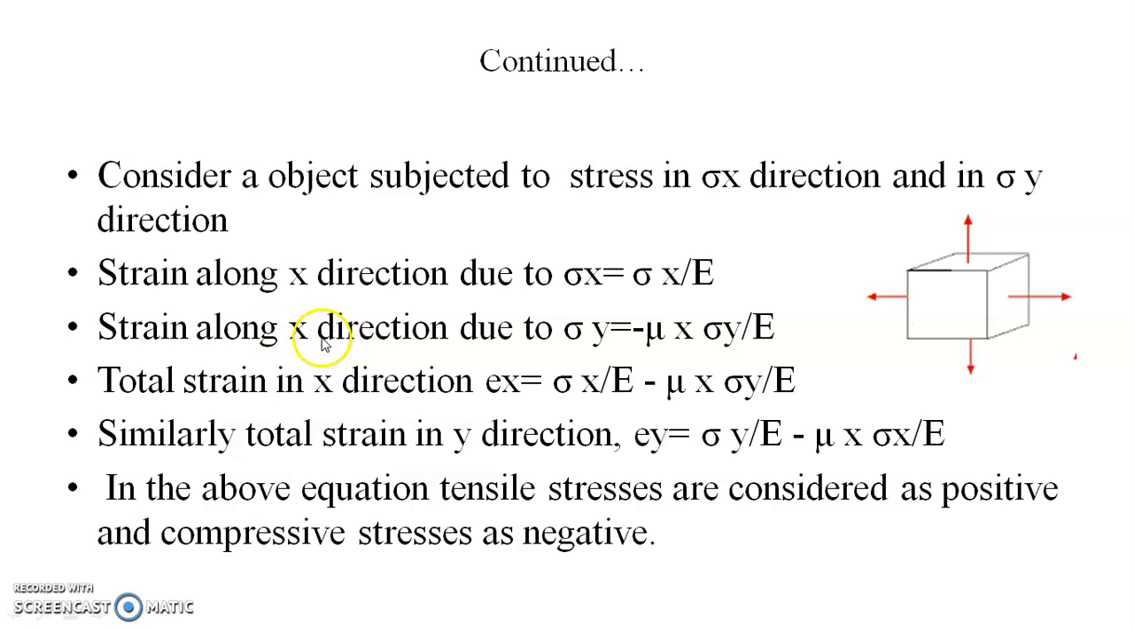Similarly, strain along the x direction due to sigma y. Along the same direction the strain is because of this sigma y. It is in the perpendicular direction, that is, the lateral dimension. So strain in this direction will be mu times sigma y upon E and it is negative. So the total strain in x direction will be epsilon x equal to sigma x upon E minus mu times sigma y upon E. This is the total strain in x direction.